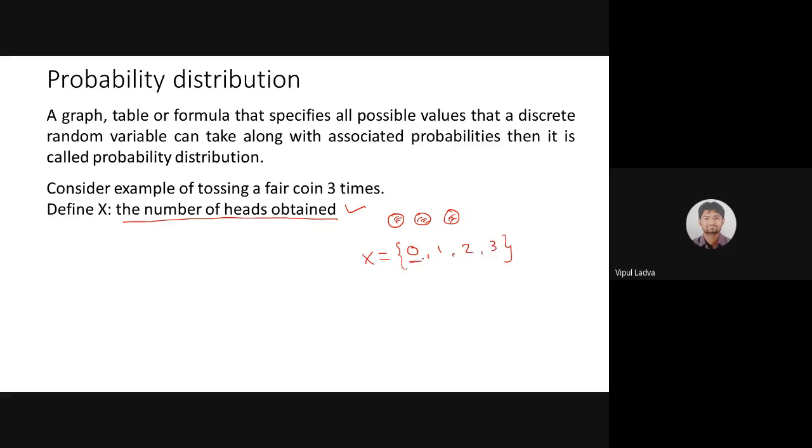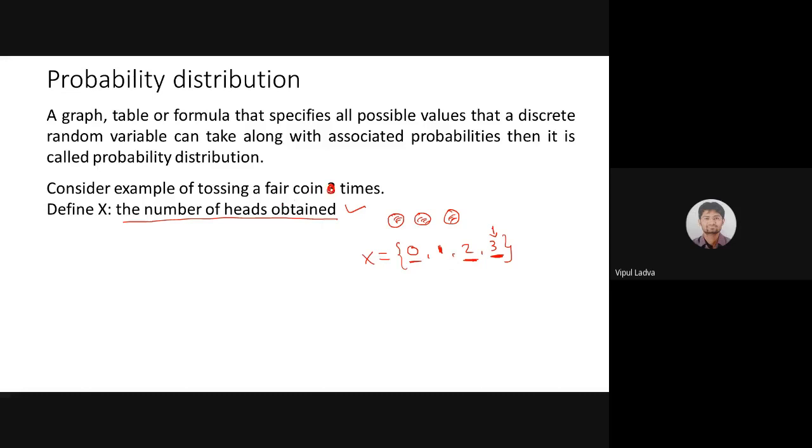Minimum I can have 0 heads. It's possible if my outcome is T T T, all 3 coins turned on tail, then the number of heads will be 0. Quite possible that I am having a single head and the rest 2 will be tails. Quite possible I'm getting 2 heads. Quite possible all 3 are heads. So the possible values for x here are 0, 1, 2 and 3 only. Good.